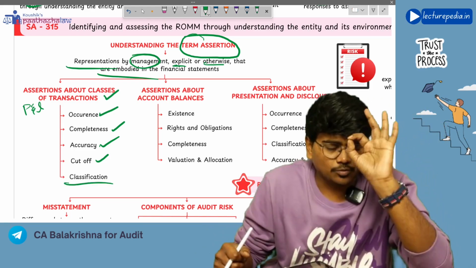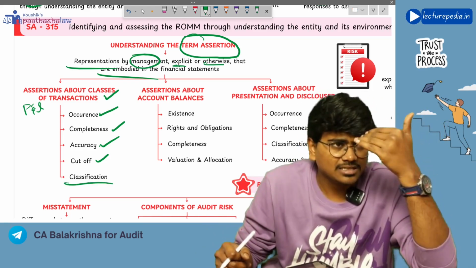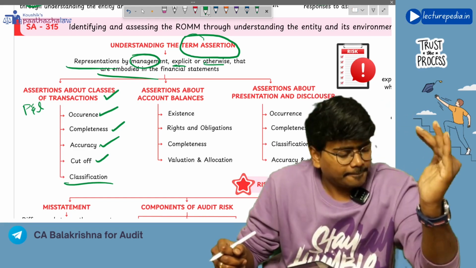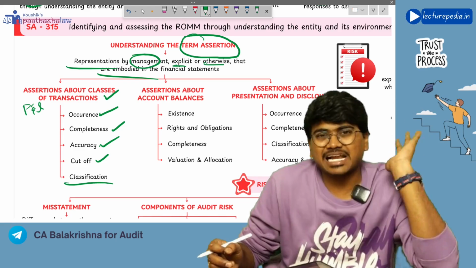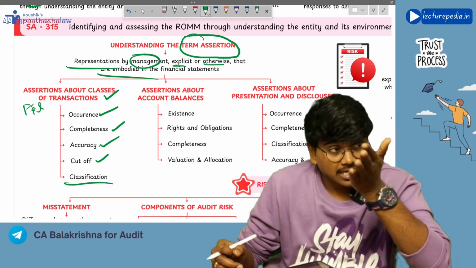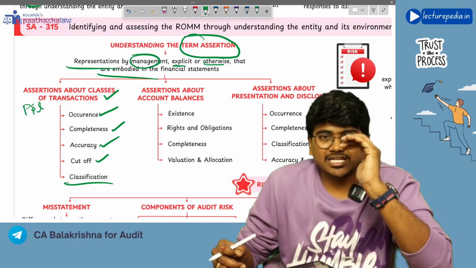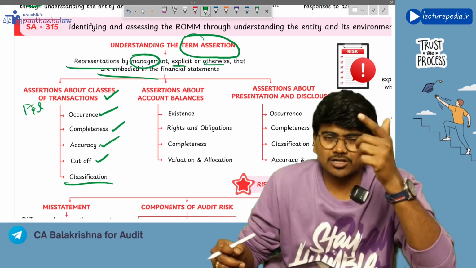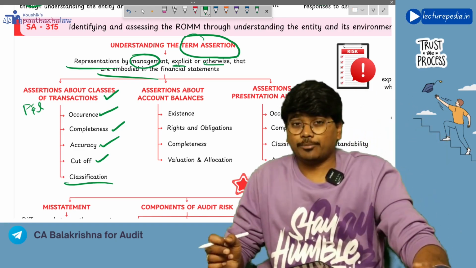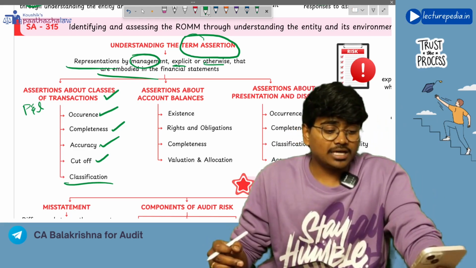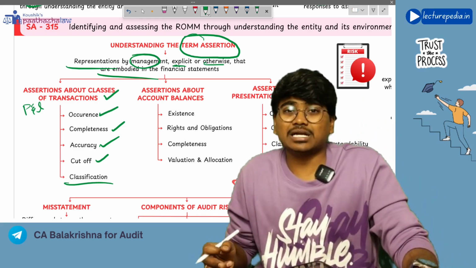Next, classification. We have properly classified the transactions, that is revenue, income, expenditure. Like this, proper classification of transactions has been done. Capital expenditure should not be shown in the profit and loss statement, right? So classification also we have done properly. Like this, the auditor will consider assertions with respect to class of transactions.